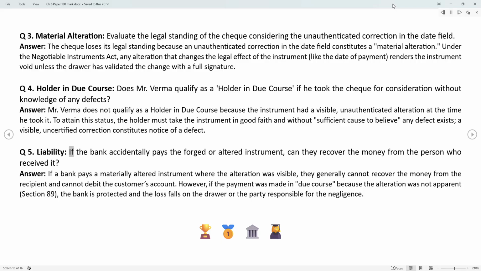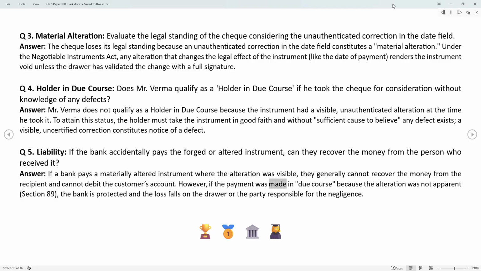Q5. Liability. If the bank accidentally pays the forged or altered instrument, can they recover the money from the person who received it? Answer. If a bank pays a materially altered instrument where the alteration was visible, they generally cannot recover the money from the recipient and cannot debit the customer's account.